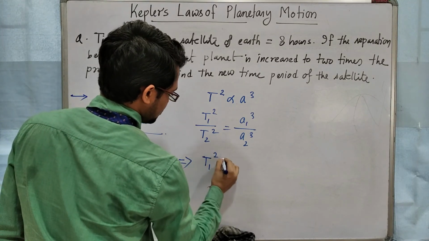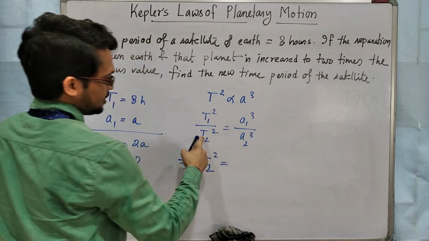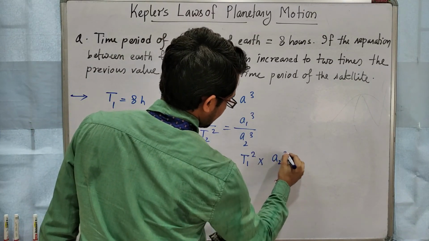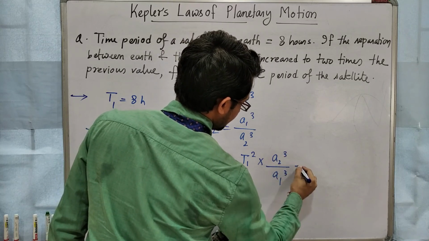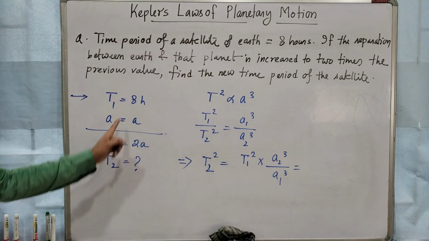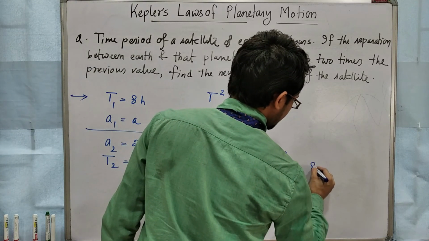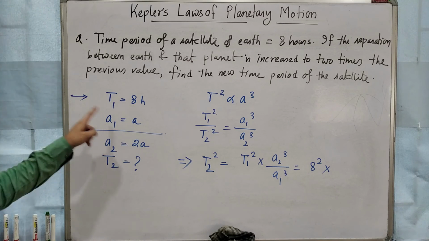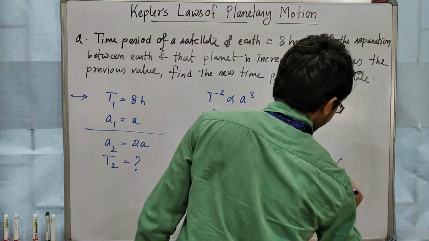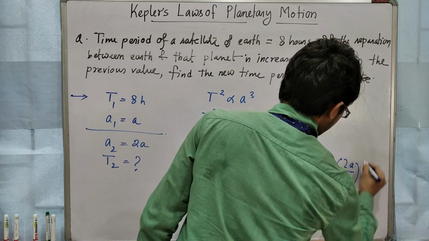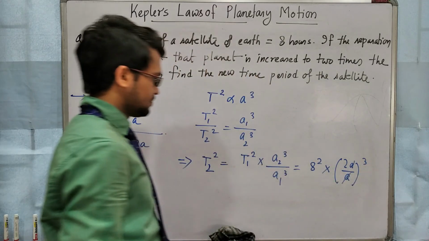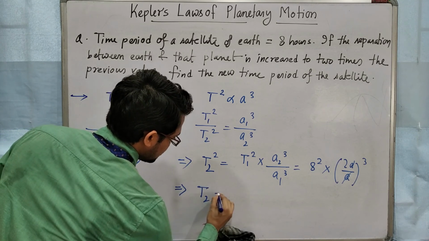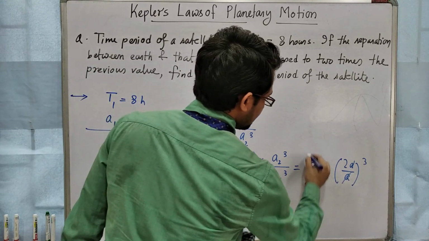So T2 square will be T1 square times A2 cube by A1 cube. Now put the values. T1 means 8, so 8 square into A2 by A1, that means 2A by A, cube, A cancel out. Okay. Again T2 will be root over this.